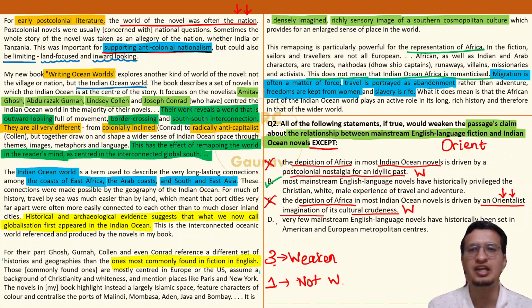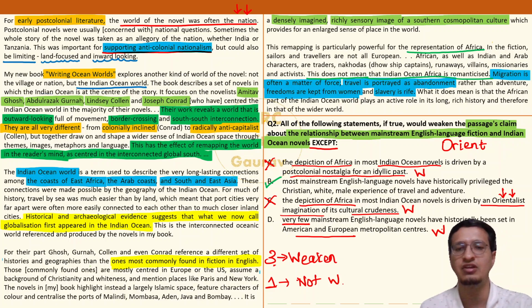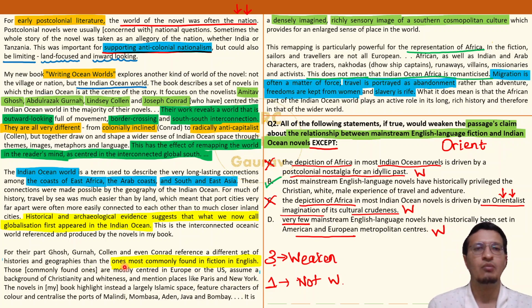Not the answer. D. Very few mainstream English novels have been set in American and European cities. Oh, okay. This also definitely weakens the author because he says that the most common fiction you will find in English is fixated on Paris, New York, it is fixated on Europe and America only. And option D says no, no, it's not like that, you will find very few such books, the rest are not like that.